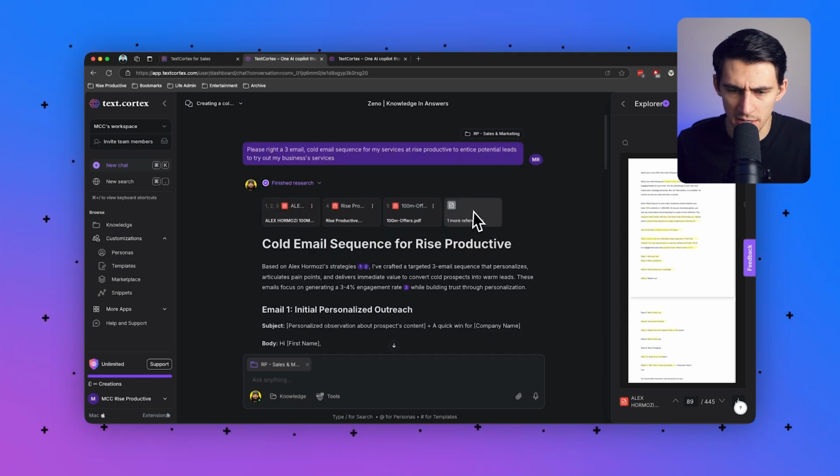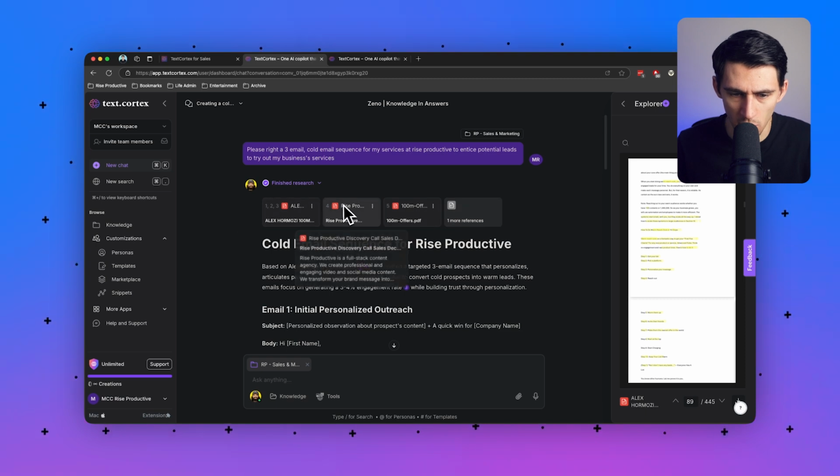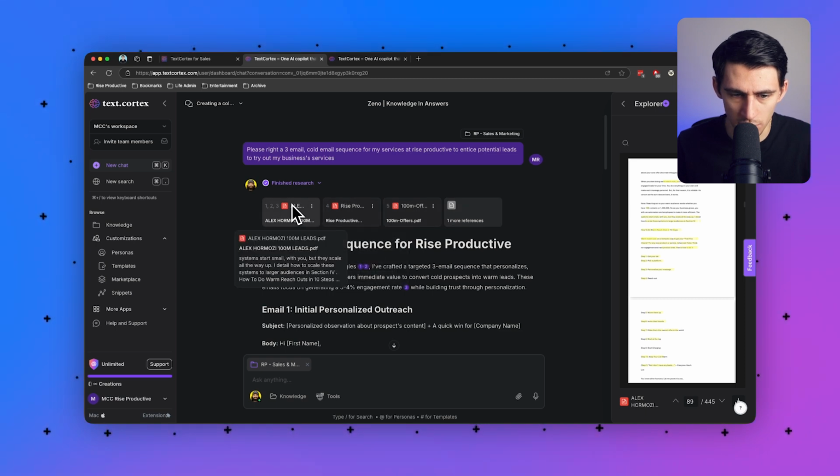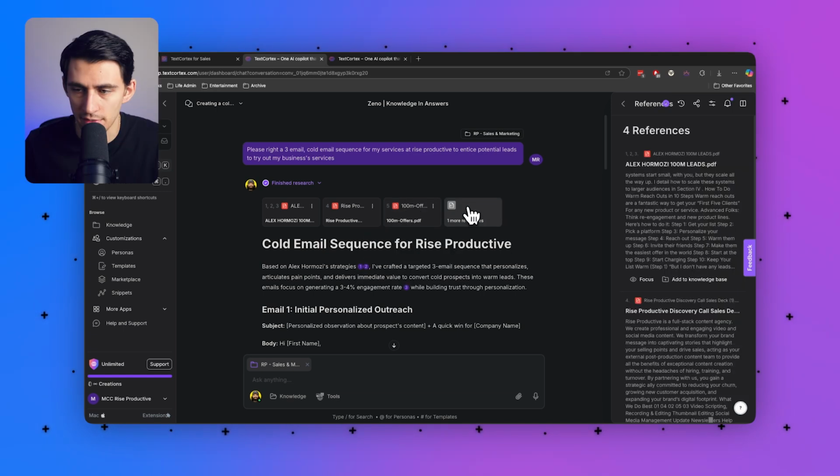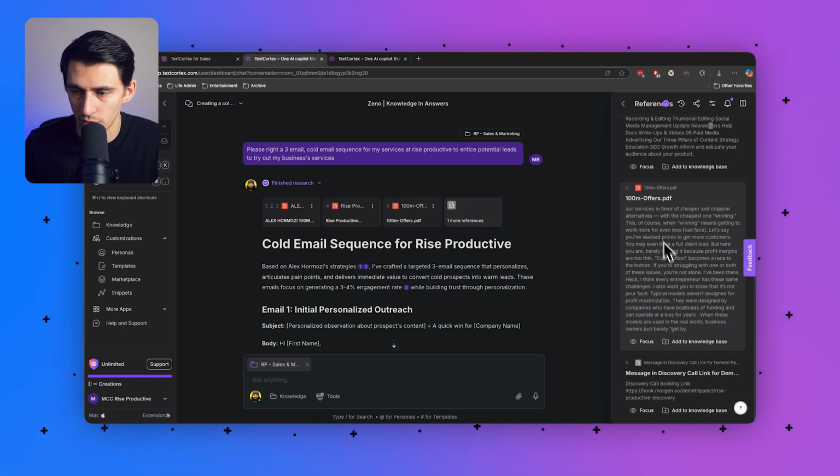And you can see all the ones that it used at the top, right? So number 4 is the sales deck. Numbers 1, 2, and 3 are $100 Million Leads. Number 5 is $100 Million Offers, his other book. And then there's another reference as well. So all of the references are shown on the right-hand side here, which is really cool.